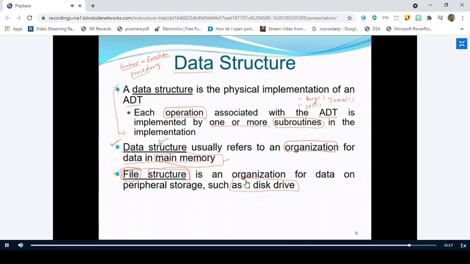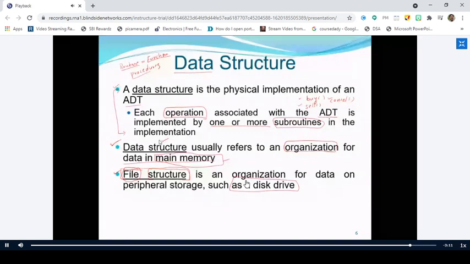Next, we discussed that the abstract data type consists of 6 different components: the name of the abstract data type, the collection of data, the collection of operations, preconditions, postconditions, and other conditions.